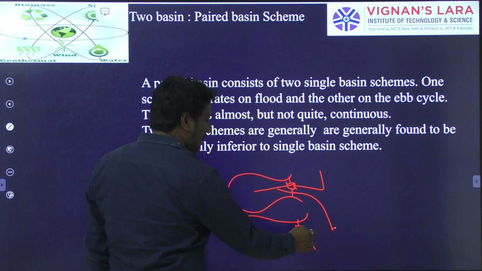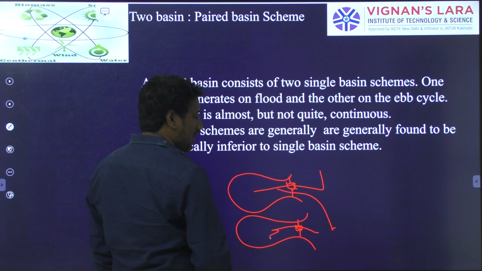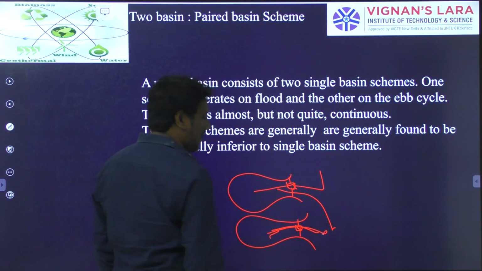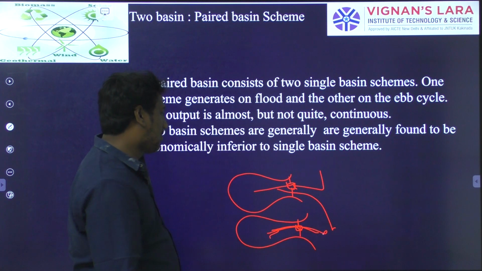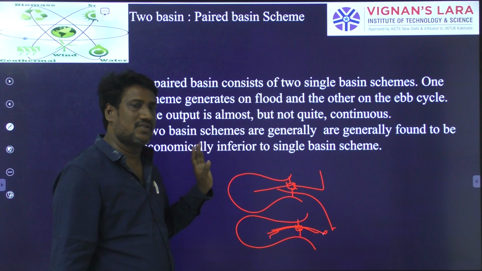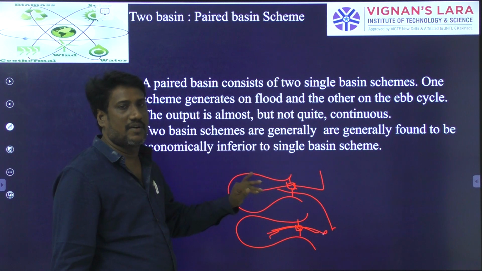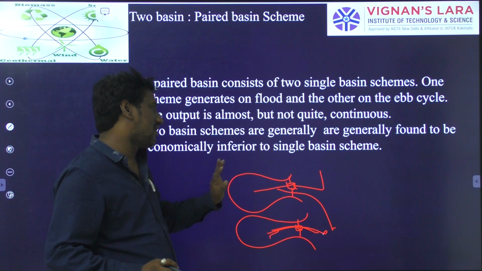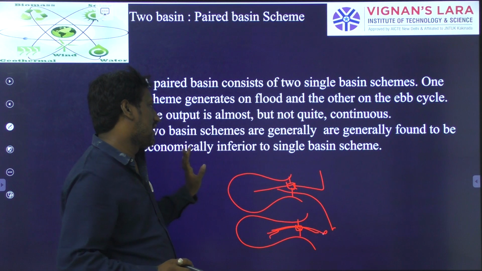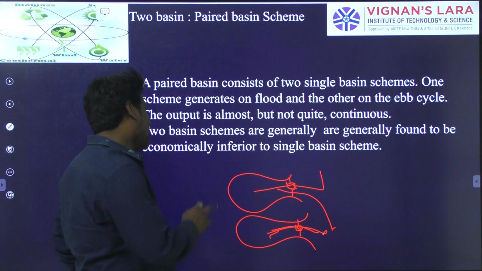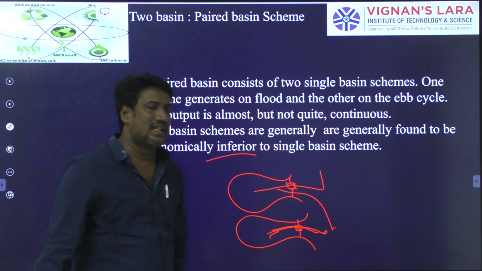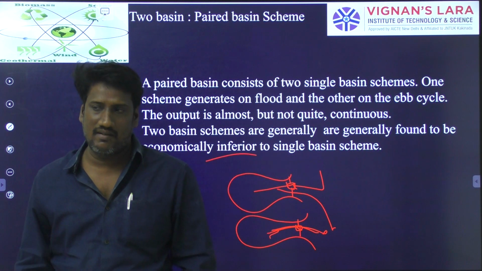Likewise, two basins will be used with individual powerhouses. One will provide at high tide, another at low tide, so that power is continuously generated. But this scheme is very inferior when compared with the single basin scheme. Thank you very much.